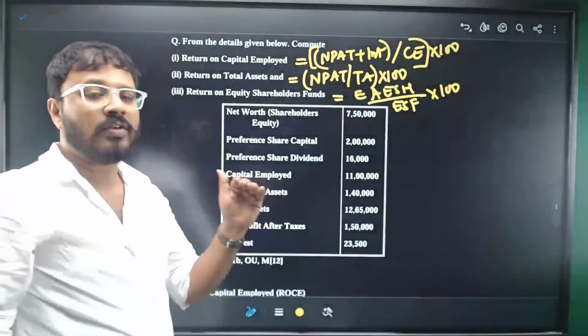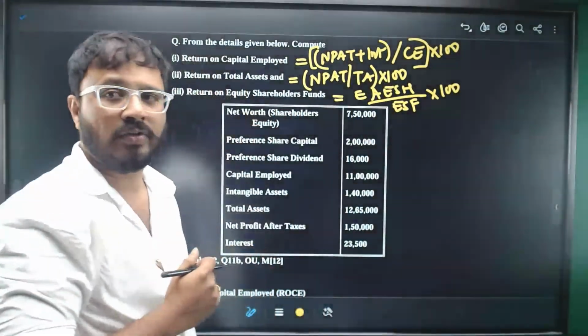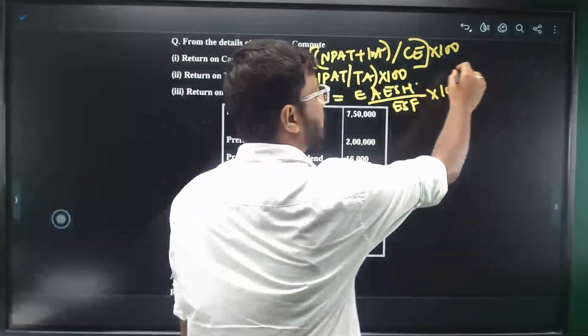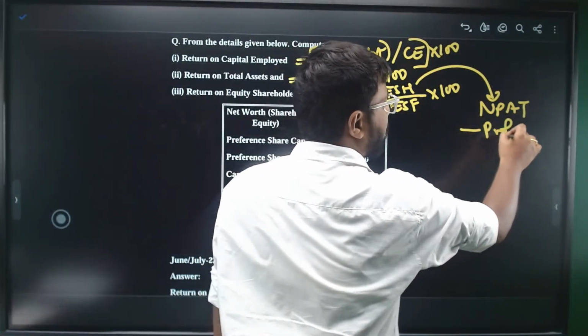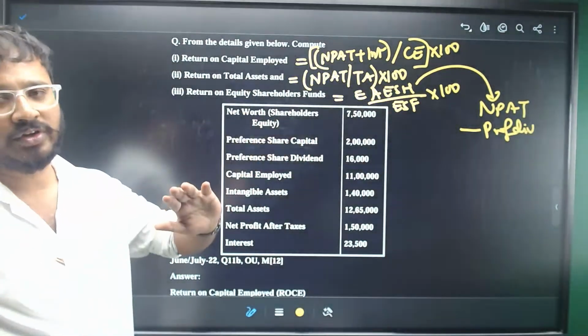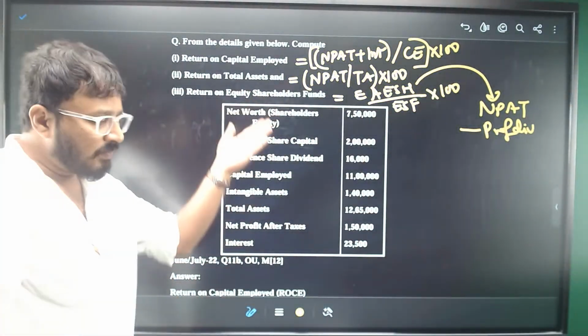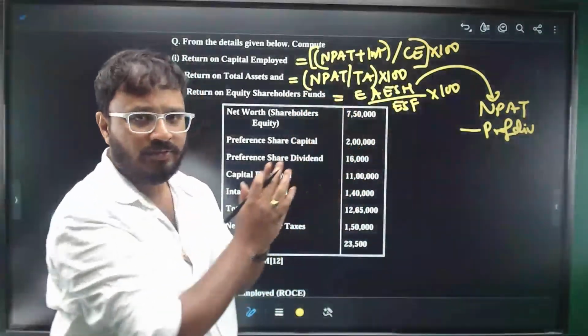Now, how to calculate the earnings available to equity shareholders? It is net profit after tax minus whatever preference dividend we have to pay. If you subtract that, you'll get earnings available to equity shareholders. So this information is presented to you. You simply have to identify and put it in the formula, right?